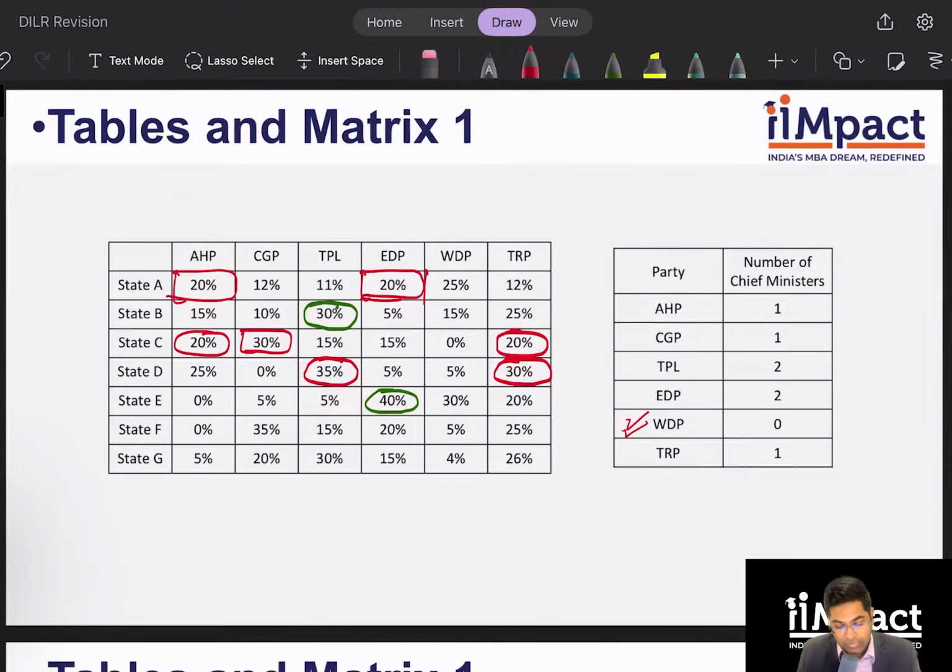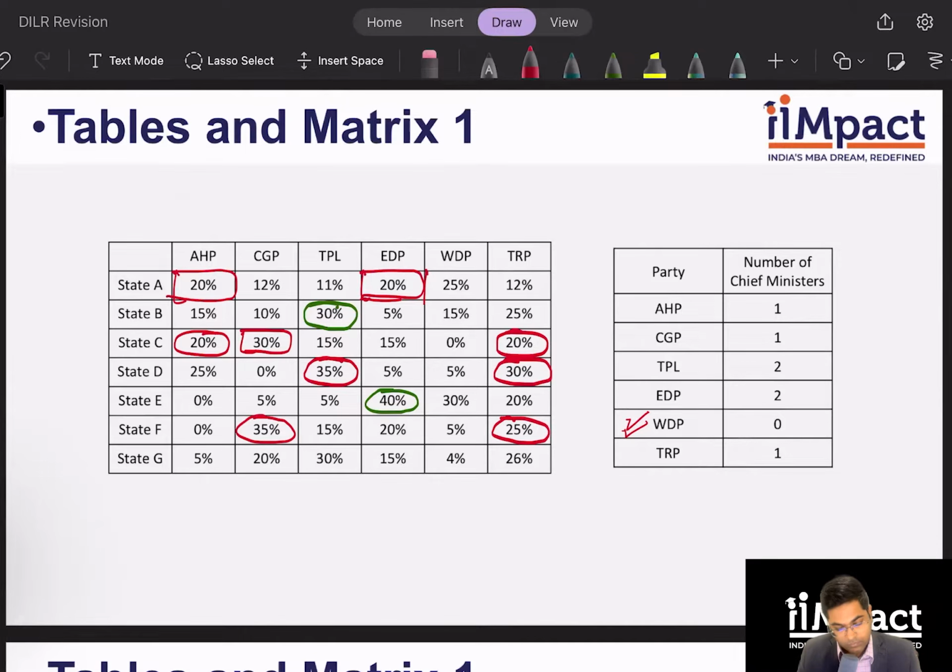State F, clearly, if CGP is part of the winning coalition, they will have their candidate. Okay. What if CGP is not in the winning coalition? I can have TRP in the winning coalition. Yes. So TRP can have their candidate. Can any other three parties win without these two parties? I don't think so. So therefore, TRP or CGP, one of them will have their candidate in state F. Yes. All right. Let's look at the last state.